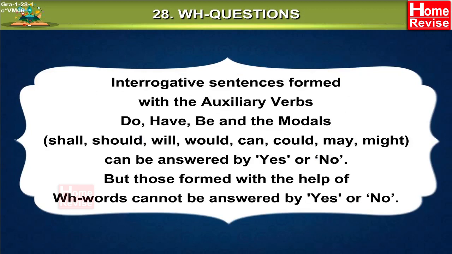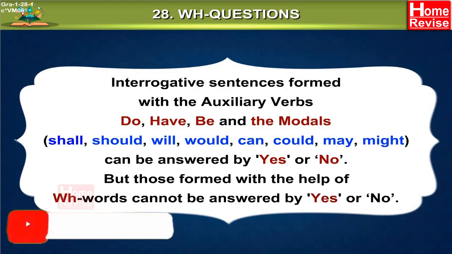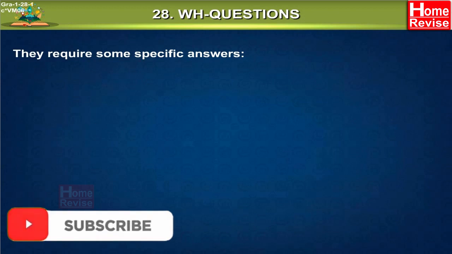Interrogative sentences formed with the auxiliary verbs do, have, be, and the modals shall, should, will, would, can, could, may, might, can be answered by yes or no. But those formed with the help of WH words cannot be answered by yes or no. They require some specific answers.